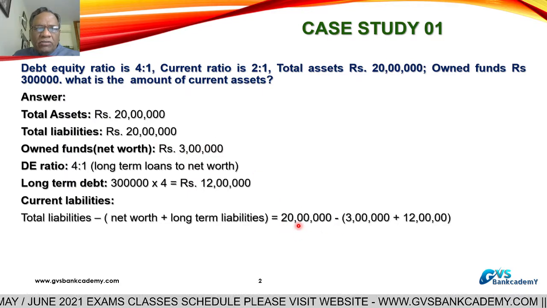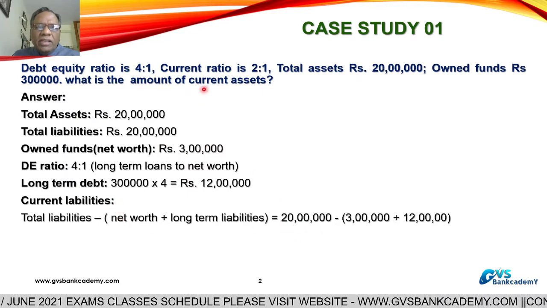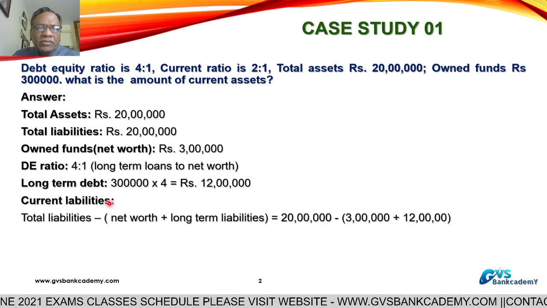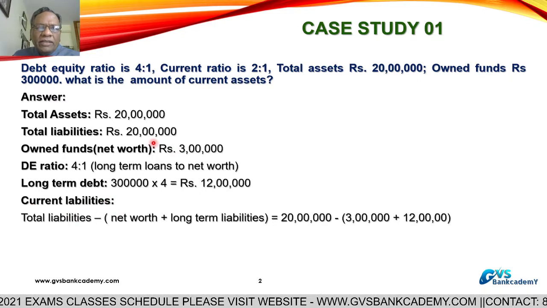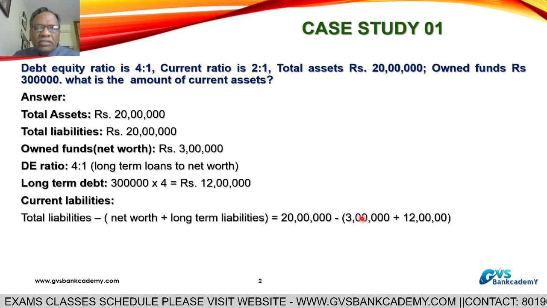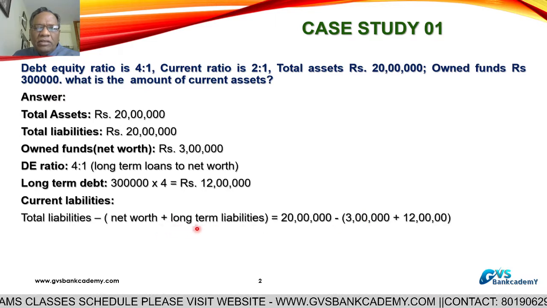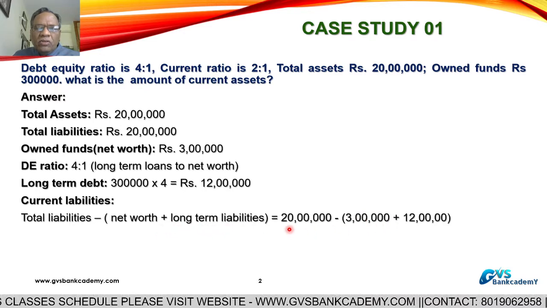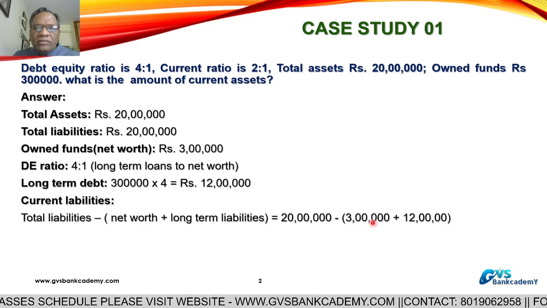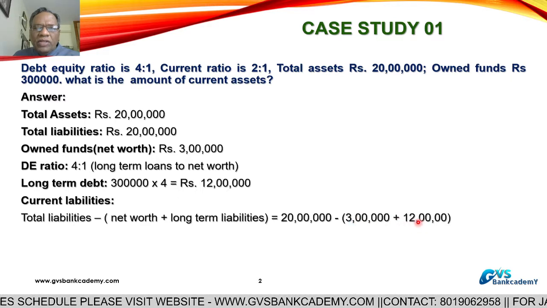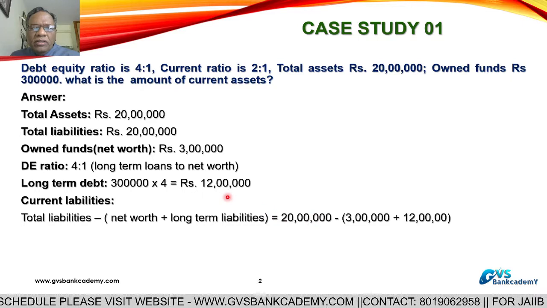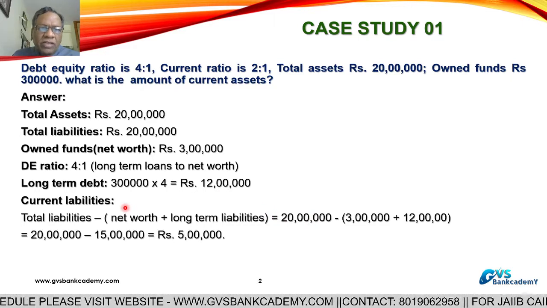Total liabilities are 20 lakhs. You have to calculate current liabilities. Current liabilities equal total liabilities 20 lakhs minus net worth 3 lakhs minus long term liabilities 12 lakhs. So 20 minus 15, current liabilities are 5 lakhs.